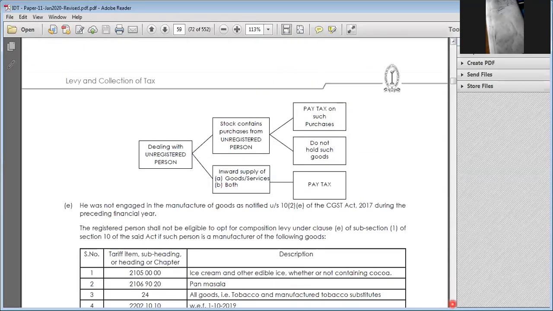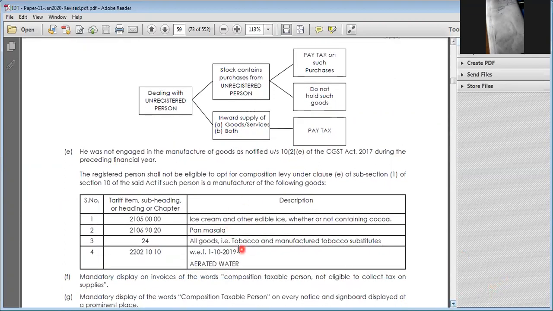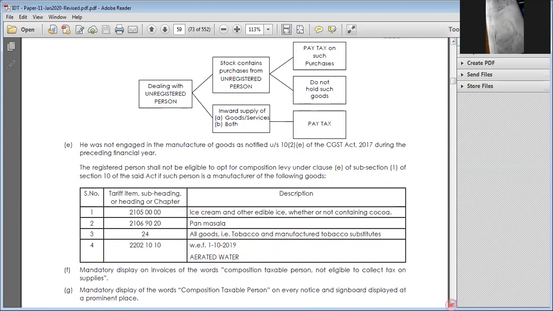Next, if you're dealing with an unregistered person, such as purchasing from an unregistered person, inward supply of goods or services both, pay tax on such purchase and do not hold such goods. If you are dealing with manufacturing activities like ice cream, edible ice, pan masala, all goods related to tobacco products and manufactured products, and aerated water, then you are not eligible for composition levy.